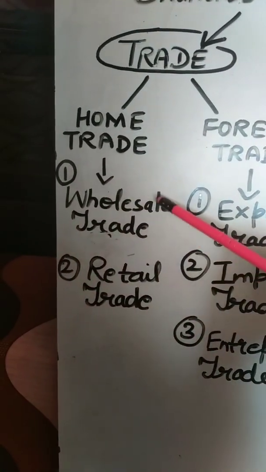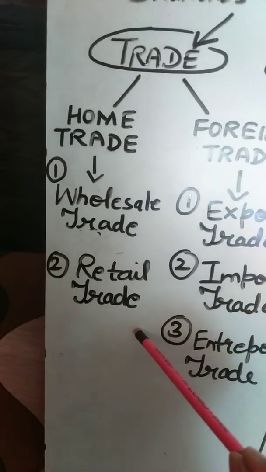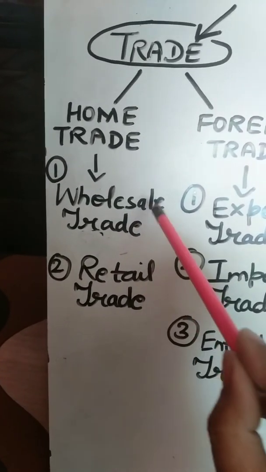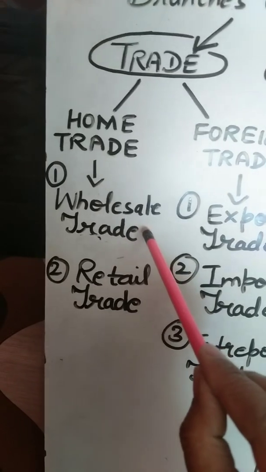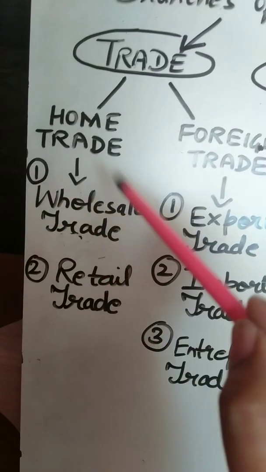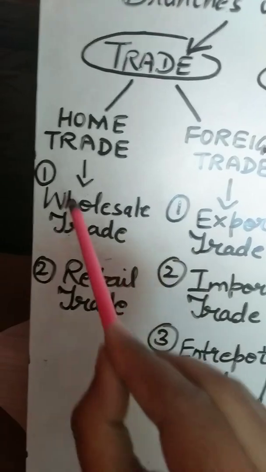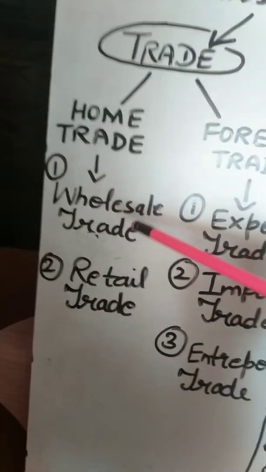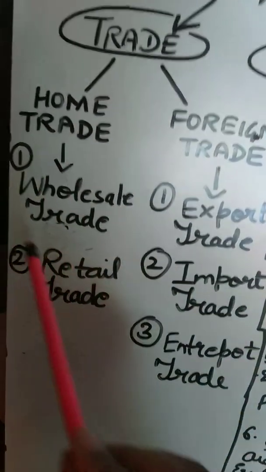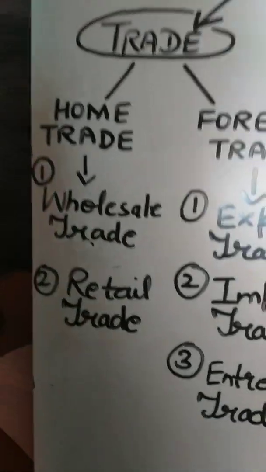Home trade is further divided into two parts. The first part is wholesale trade and the second part is retail trade. The word wholesale means in bulk or in large quantity. So when the goods are sold by the producers, meaning the industries which are producing goods in large quantities, to the traders who deal in wholesale trade, they are known as wholesalers. When the producers sell the goods to wholesalers and the wholesalers further sell it to the retailers, that is known as wholesale trade.